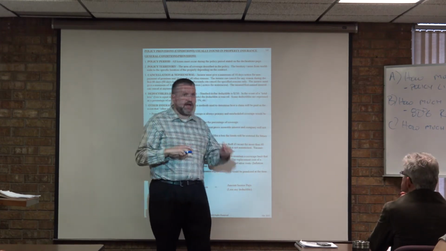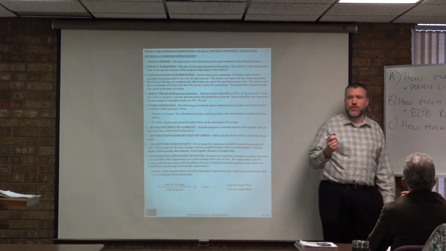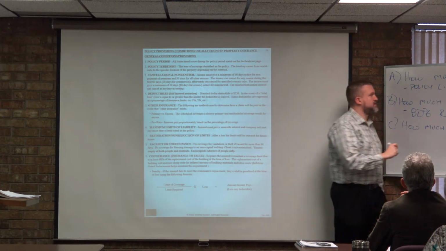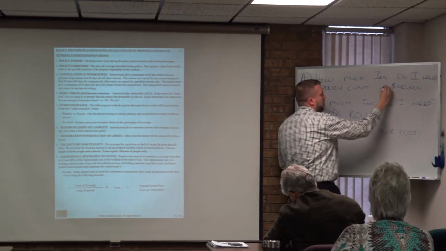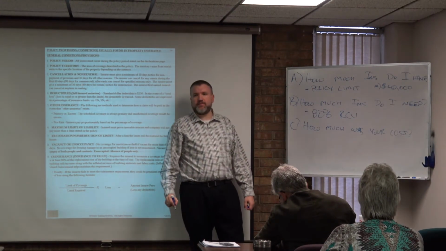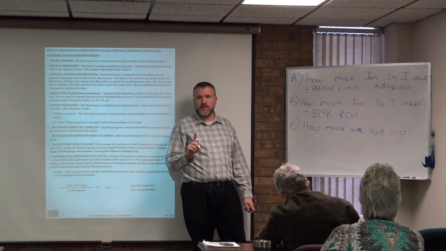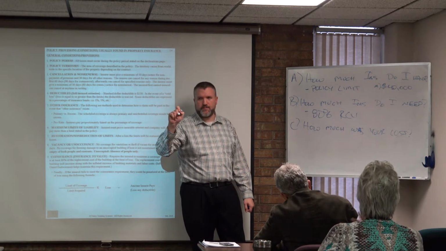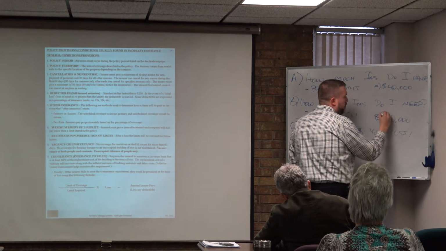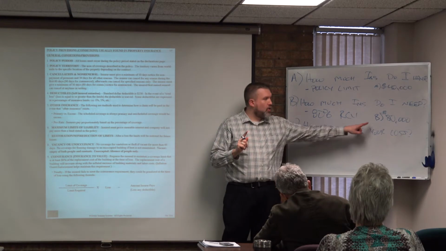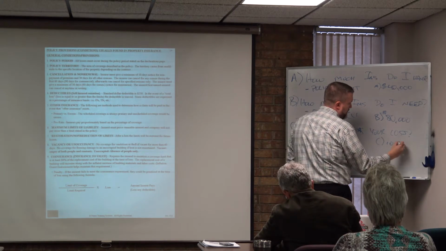So what is the answer to A in that example that I just gave you? How much insurance do I have? $40,000. That is correct. Okay? So $40,000 would have been my answer to A. What's my answer to B? $80,000. Does everyone know why it's $80,000? Because it's 80% of your home value, right? This is not $100,000. We understand why, right? It only has to be 80%. And then, of course, the answer to C then is still 10,000.